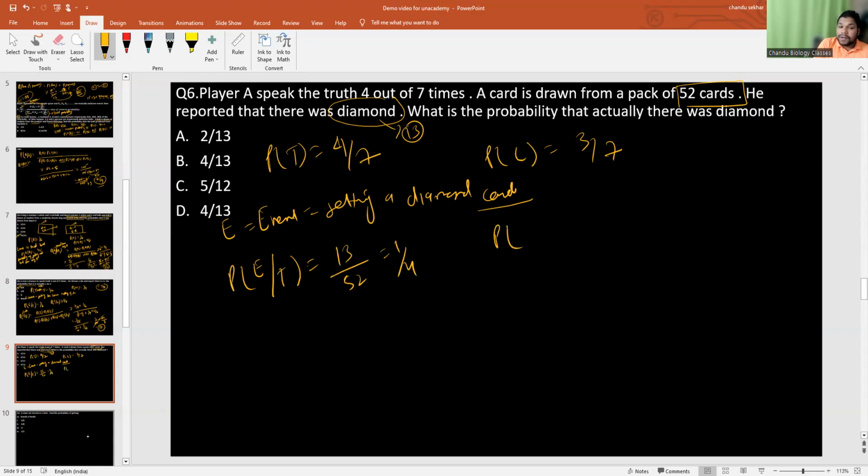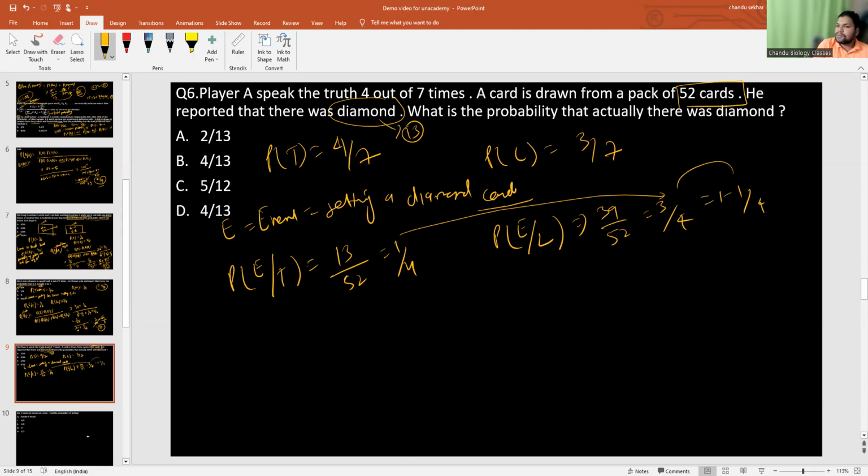So what is the probability of not getting a diamond card? Not getting a diamond card means he is telling lie. So what is the probability? You remove 13 from 52. It's 39 by 52, and we can say that it's 3 by 4. Or else you subtract 1 minus 1 by 4, you will get 3 by 4.